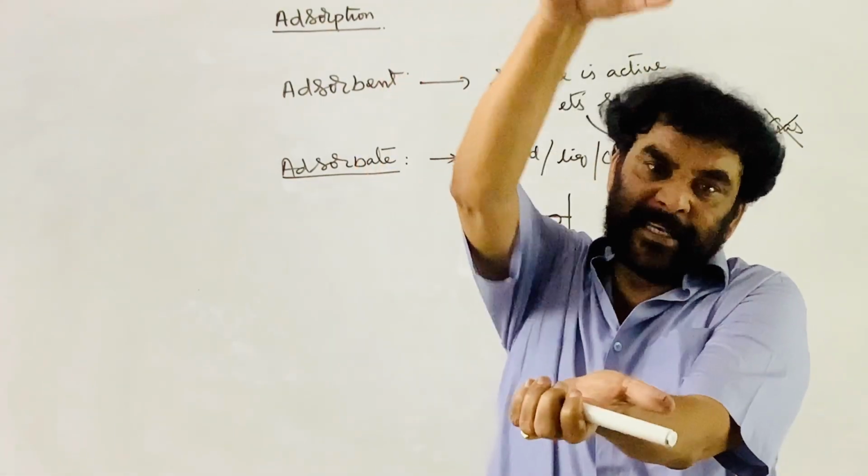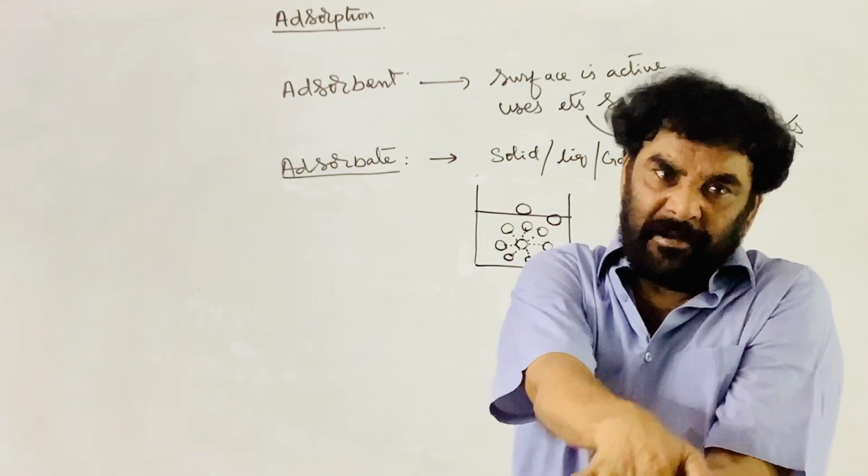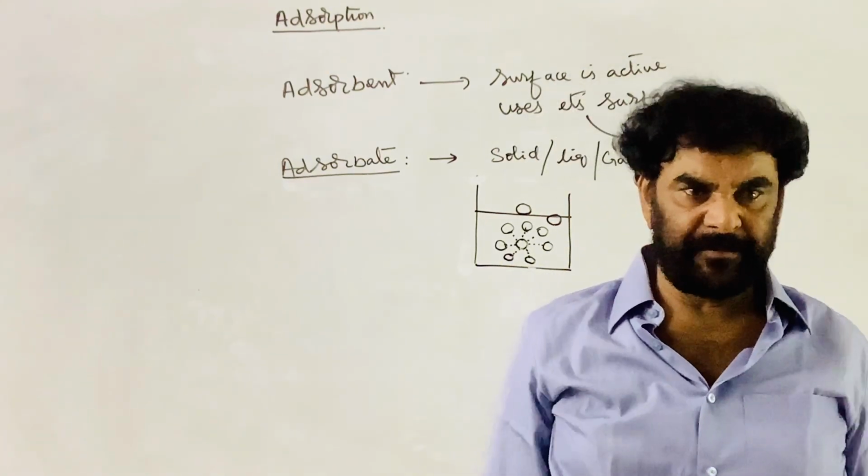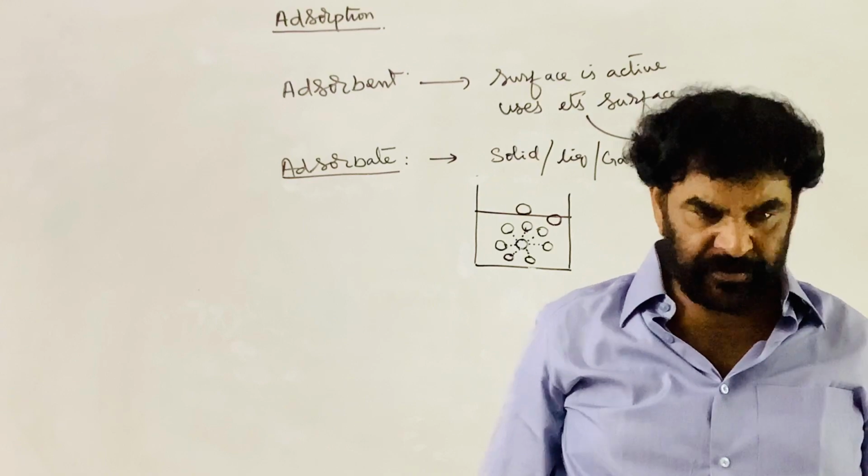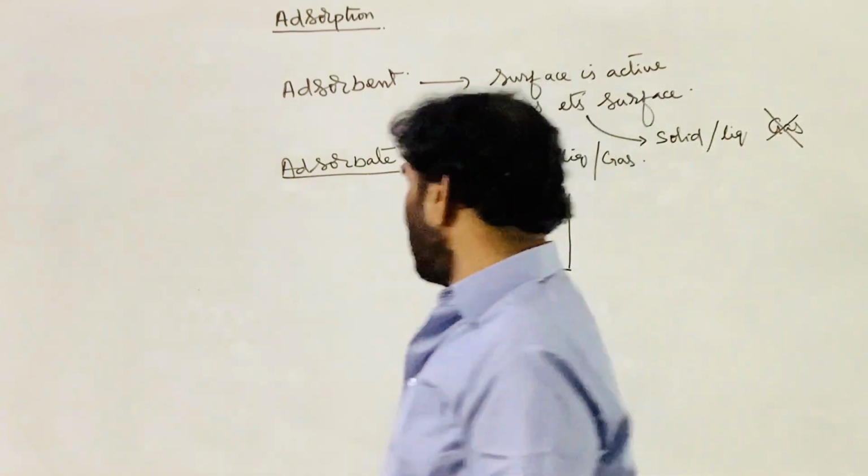Molecules of a gas are held up on the active surface of a solid. This phenomenon is called adsorption.